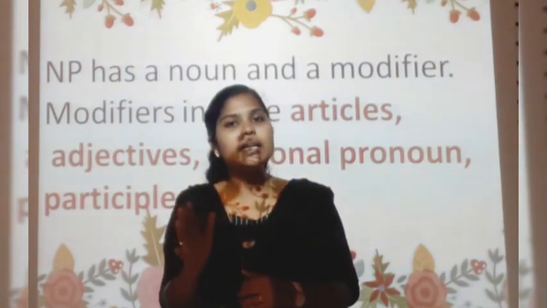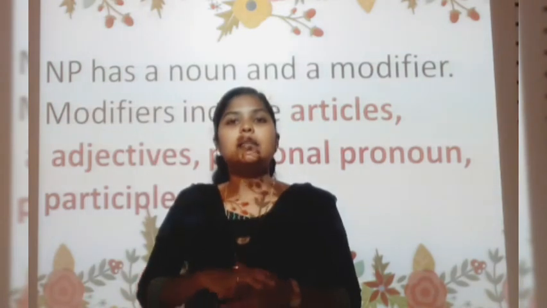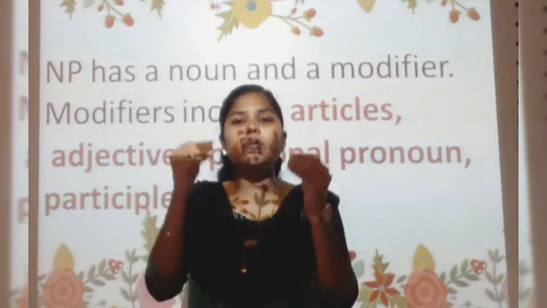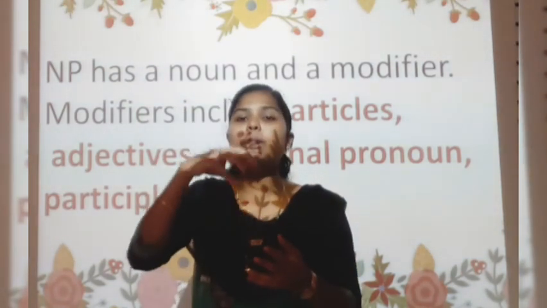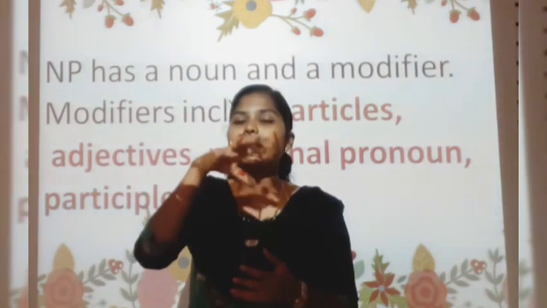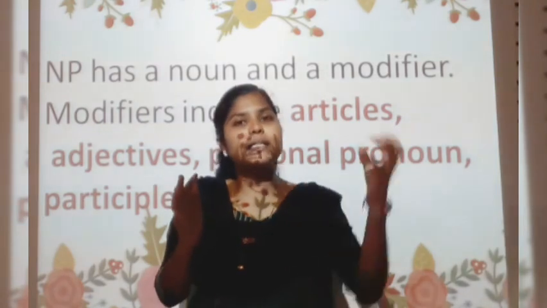So teacher is the noun and it has some modifiers. The modifiers are the extra fittings which are added with this noun, the extra makeups, extra things added to the noun. Teacher is the noun, but we are adding some modifiers.